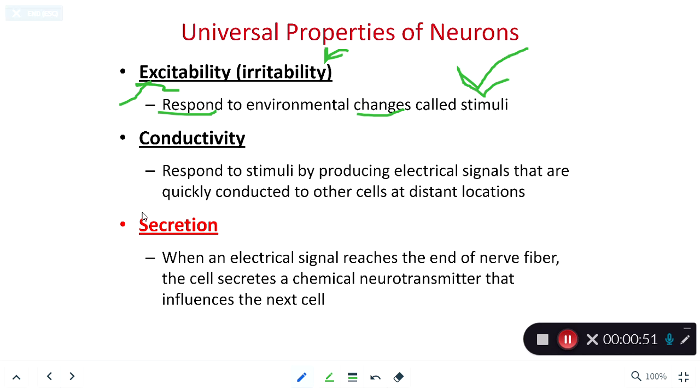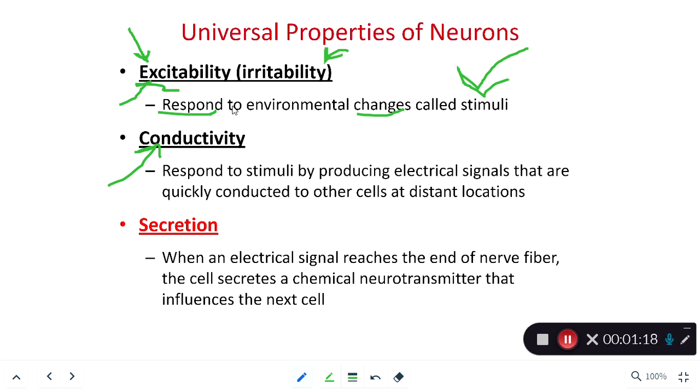So when we think of this excitability, I want you to think of it as initiating electrical charges. And this is something that's very unique to just neurons. Only neurons can initiate electrical charge production or action potentials. Other cell types in the body, like muscles, for instance, can conduct electricity, but they cannot initiate the signal that's being conducted.